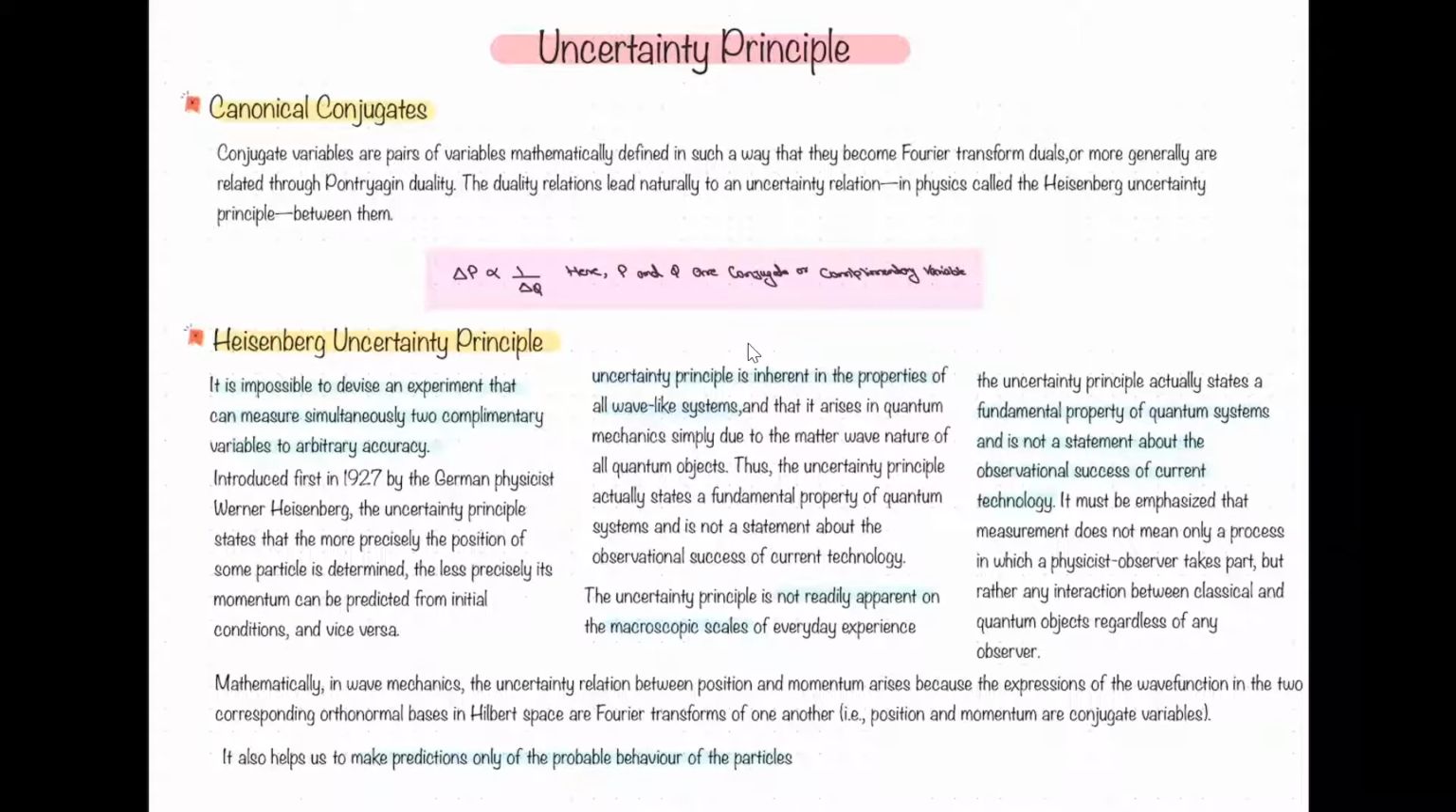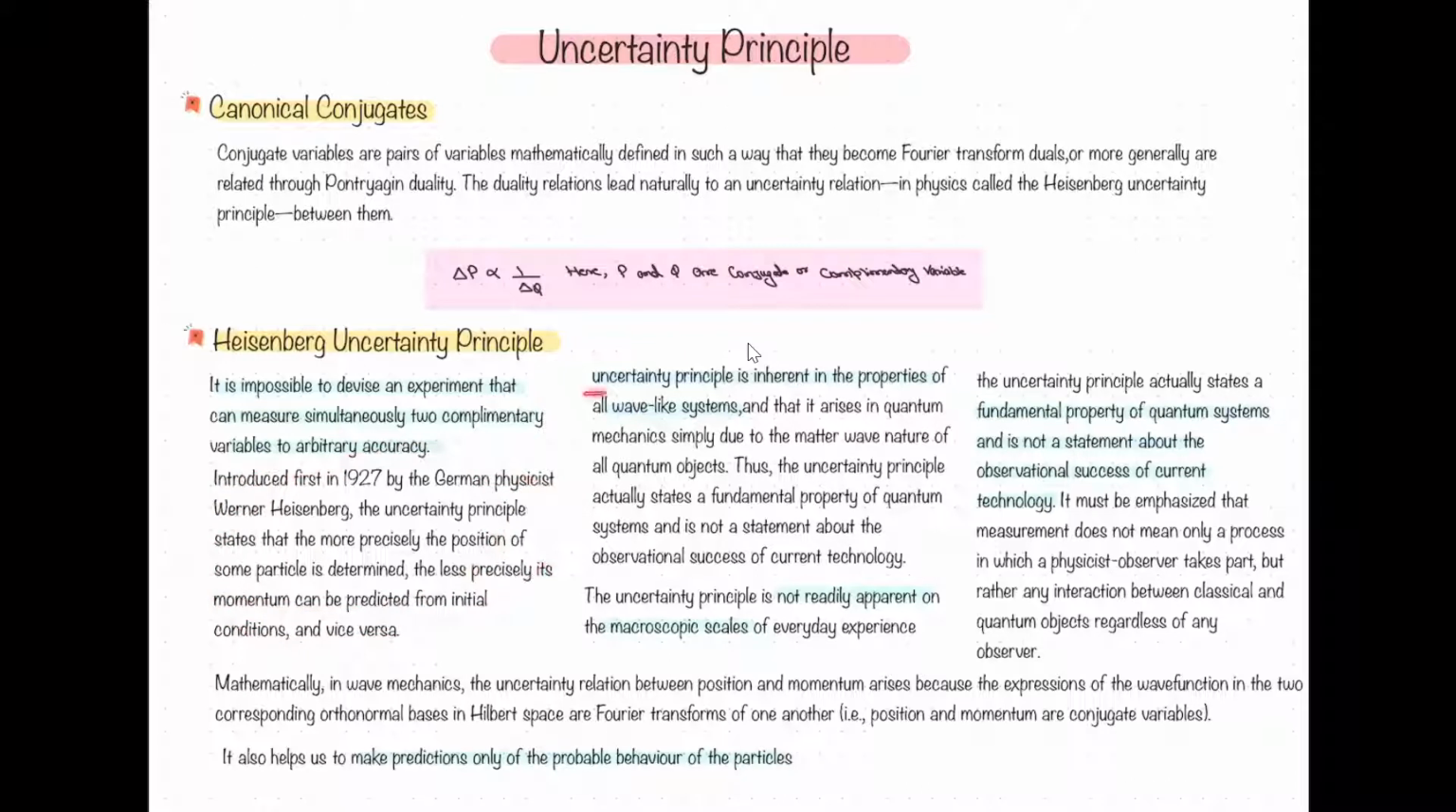Canonical conjugates are those which follow this relationship. If the uncertainty in one rises, the uncertainty in the other will decrease. And the uncertainty principle will be given for the canonical conjugates also. It is impossible to devise an experiment that can measure simultaneously two complementary variables to arbitrary accuracy. If two functions are complementary or conjugate to each other, we cannot find both of them to an arbitrary accuracy. The same thing is explained over here also.